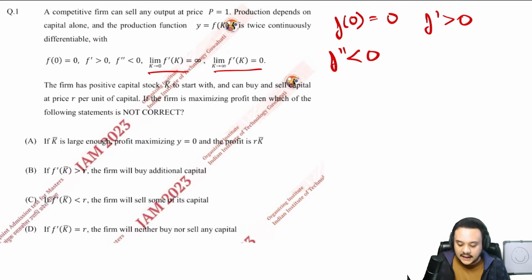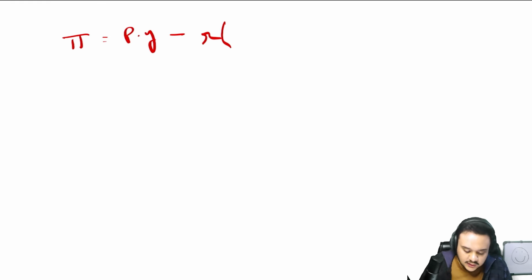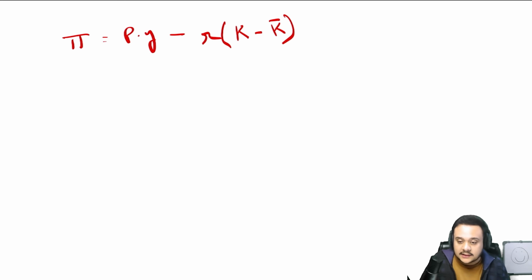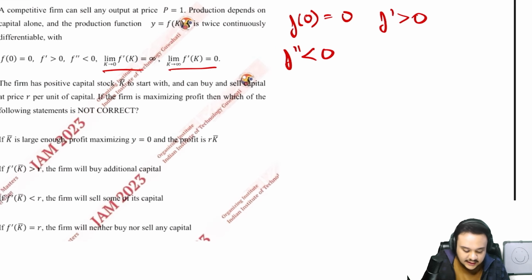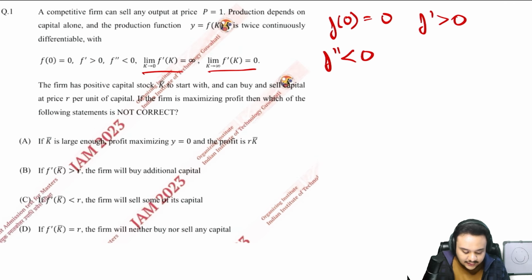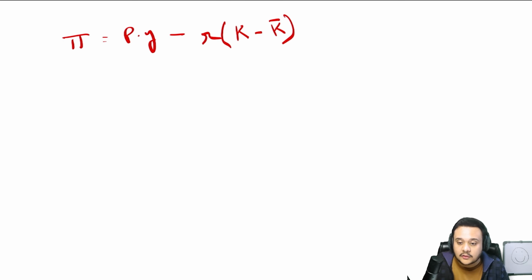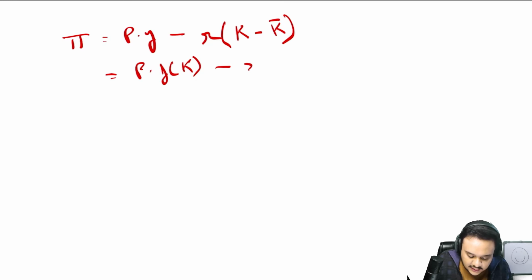First of all, let us try and write down the profit function. So the profit is what? We're going to write the variable k minus k bar. The reason I wrote this is that we are not paying for k bar. That is the capital stock that we already have. And we can buy or sell more capital at the cost of price r per unit, right? So that is why this is going to be our profit function. We can simplify this by writing that y is a function of k, and I'll just write these separately so that this is what we get.